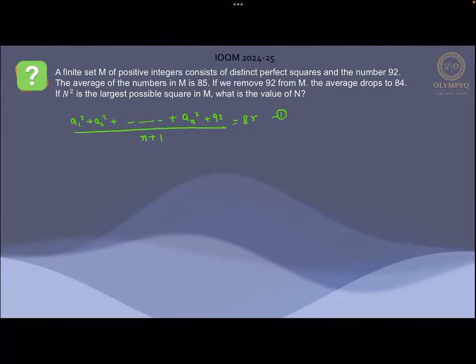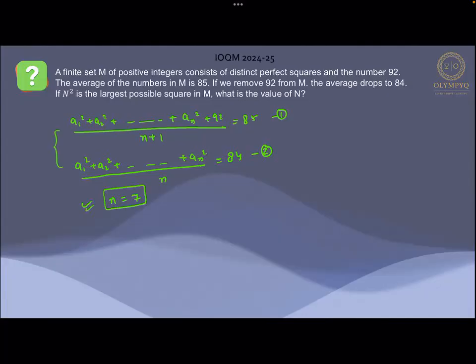Now if we remove 92 from it, then we can see that a1 square plus a2 square plus a3 square up to a n square, divided by n, is equal to 84. Now we have two equations. From these two equations, I can just replace the value of sigma ai square into the first equation, and I can get the value of n as equal to 7.